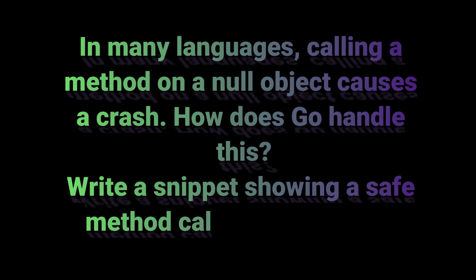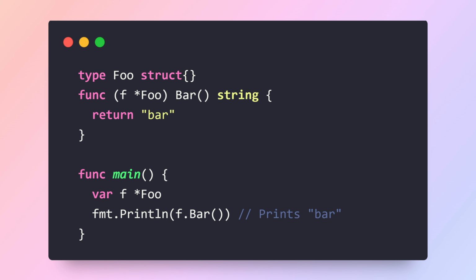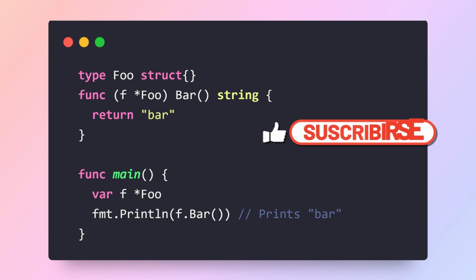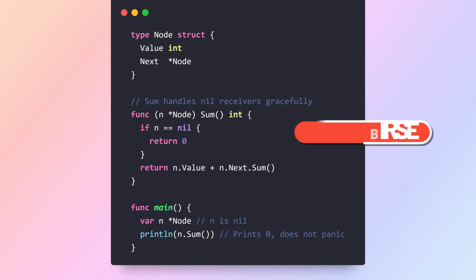Question. In many languages, calling a method on a null object causes a crash. How does Go handle this? Write a snippet showing a safe method call on a nil pointer. A nil receiver occurs when you call a method on a pointer type, but the pointer itself is nil. Surprisingly, this is valid in Go and does not cause a panic. Go allows methods to be called on nil receivers. The receiver variable inside the method simply holds nil.